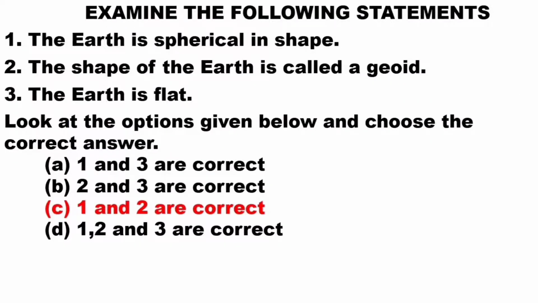Examine the following statement. First one, the earth is spherical in shape. The shape of the earth is called geode. The earth is flat. The option C, 1 and 2 are correct is the correct answer.